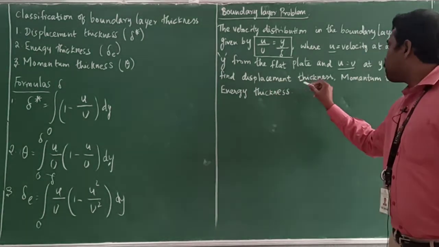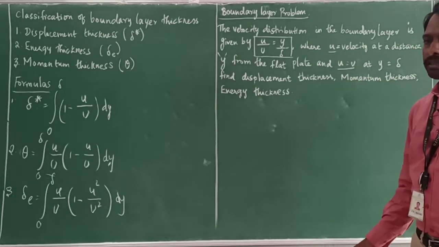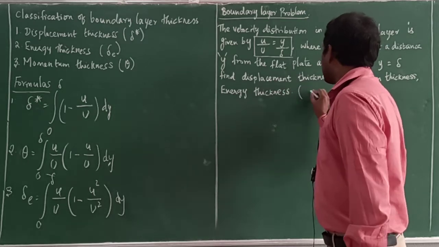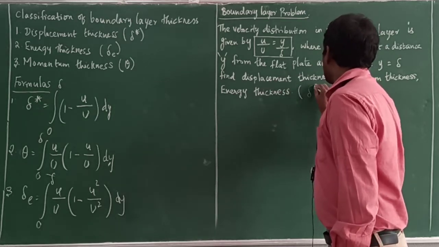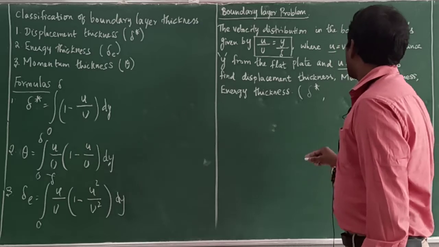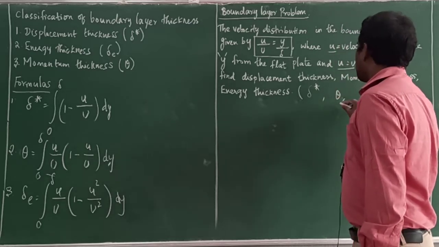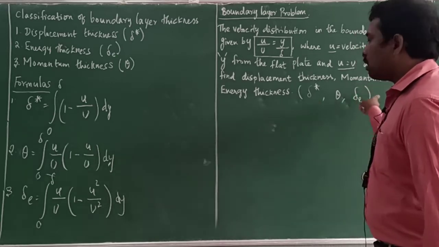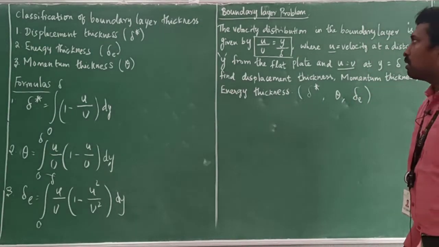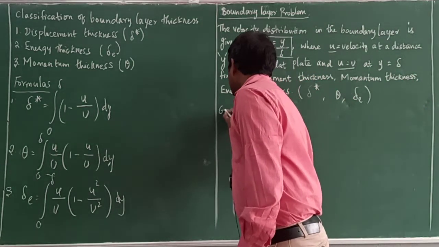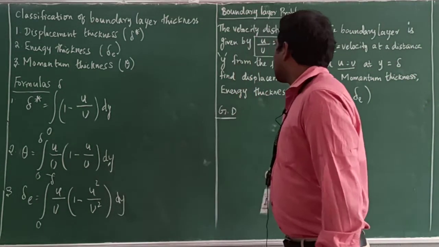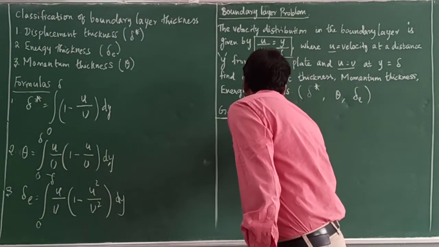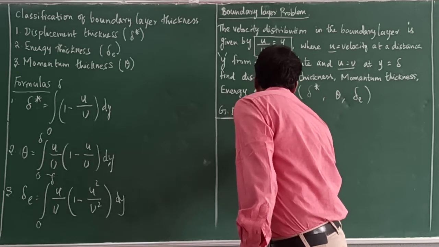Find out the displacement thickness, momentum thickness and energy thickness. In this problem, we need to find out the thickness. First one is displacement thickness, which is delta star, momentum thickness theta, and the energy thickness delta E. We need to find out these three values. First, write the given data. What is the given data? Small u by capital U is equal to y by delta.